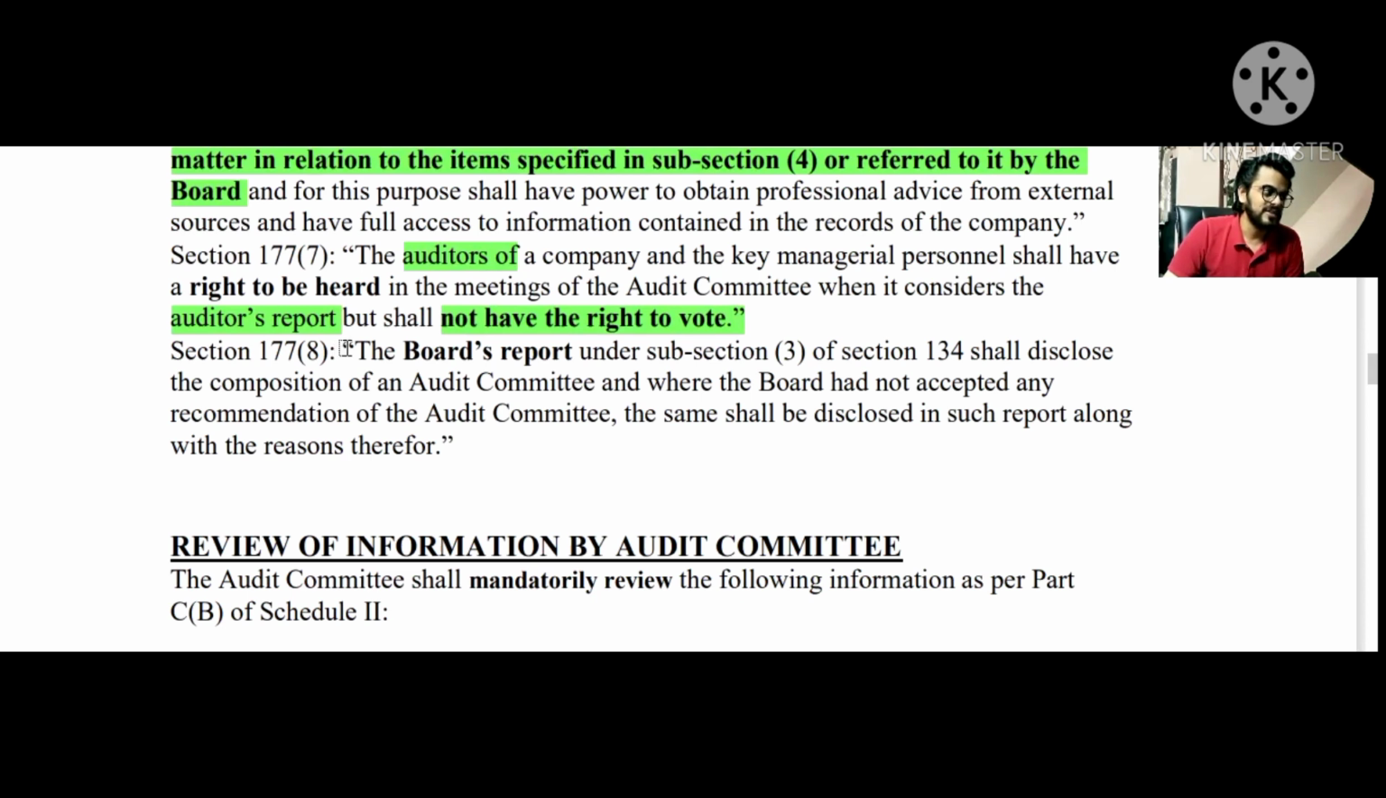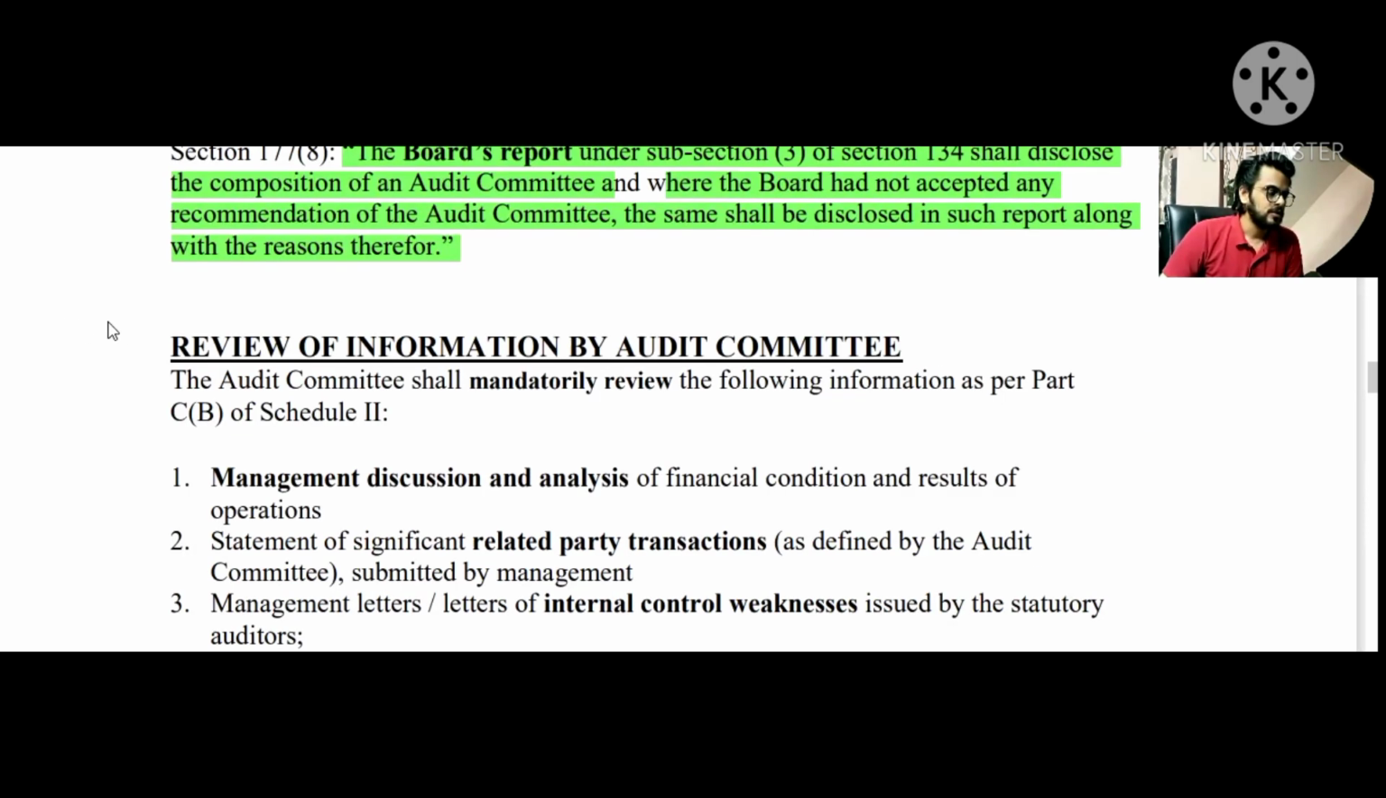Section number 177, subsection 8 talks about the board's report under section number 134, subsection 3, to disclose the composition of the audit committee, and where the board had not accepted any recommendation of the audit committee. Section 177 subsection 8 basically tells us about two things. First, disclosing the composition of the audit committee in the board's report, and second, if the board did not accept any recommendation of the audit committee, then that fact should also be disclosed in the board's report. So now let's head to the next topic, which talks about the review of information by the audit committee. It has been asked so many times previously as well.